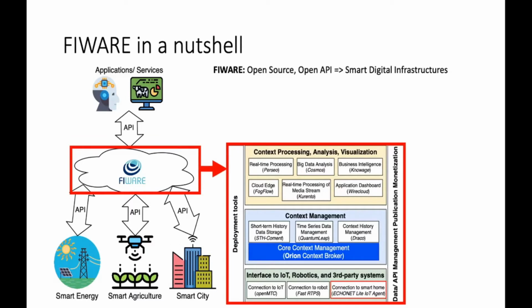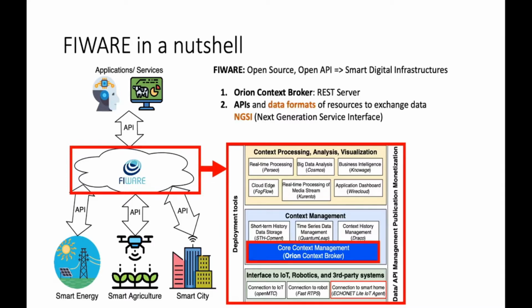This is the overview architecture and general components of FIWARE. It looks a little bit complicated. However, to make it simple, there are two more important concepts of FIWARE. Firstly, it is the Orion Context Broker, which is a REST server that manages information as context resources. The Orion Context Broker handles all the hard parts so that clients can easily create, read, update, and delete resources via a set of standard APIs.